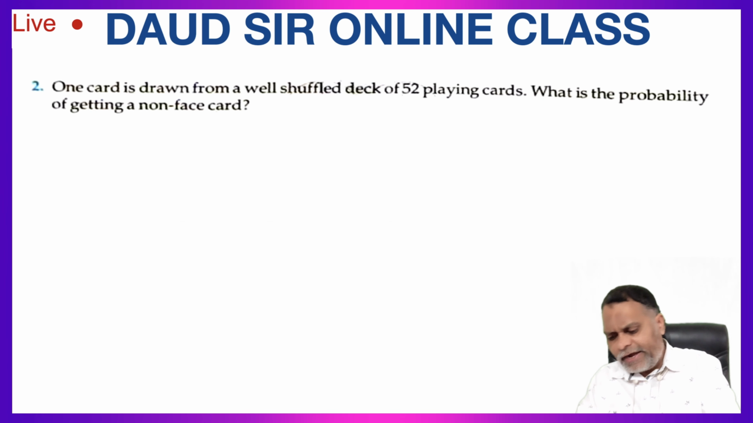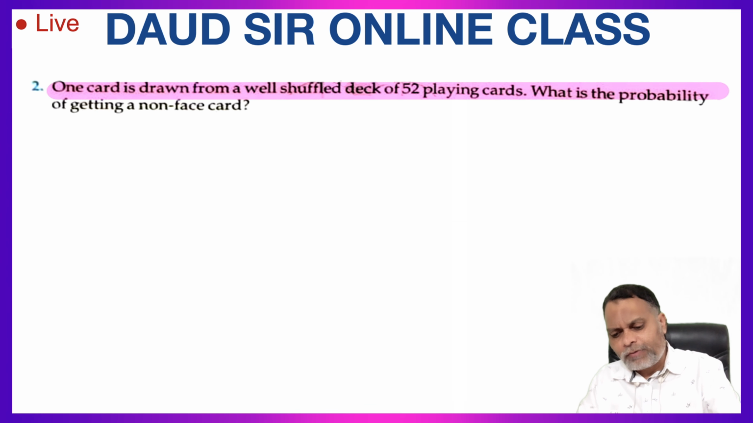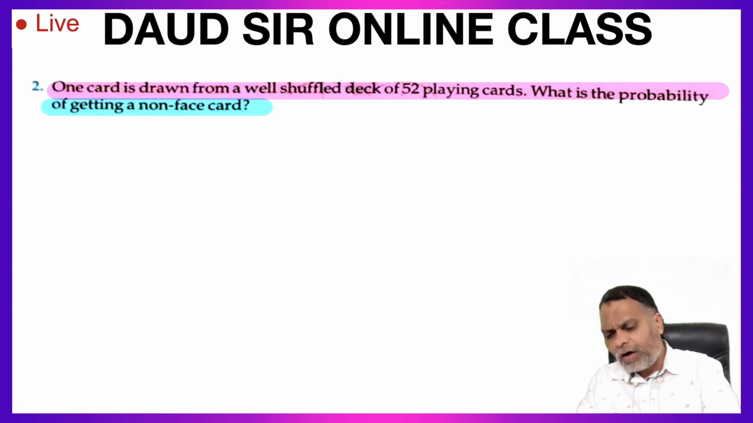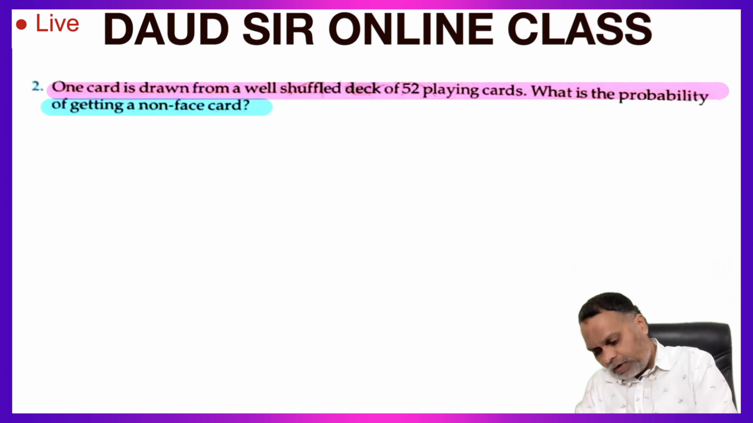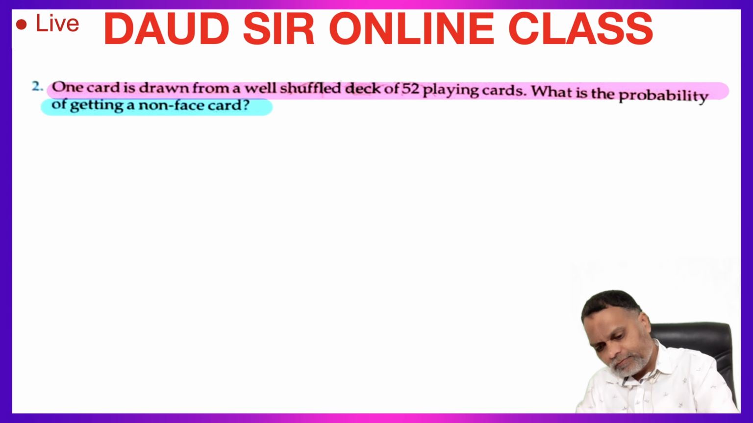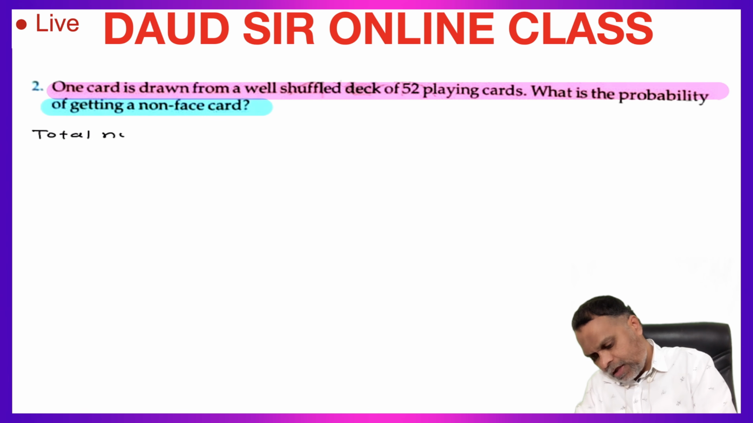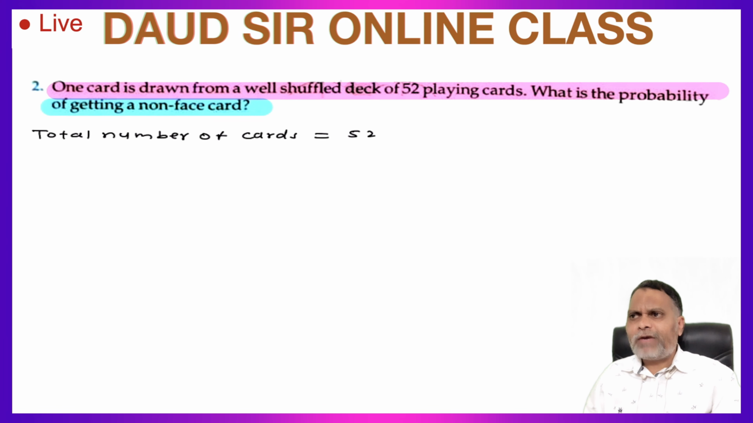Question number second. One card is drawn from a well-shuffled deck of 52 playing cards. What is the probability of getting a non-face card? Here we have to find the probability of a non-face card. So total number of cards is equal to 52.